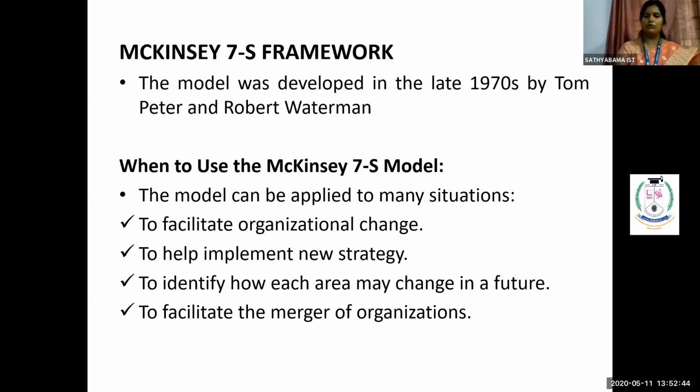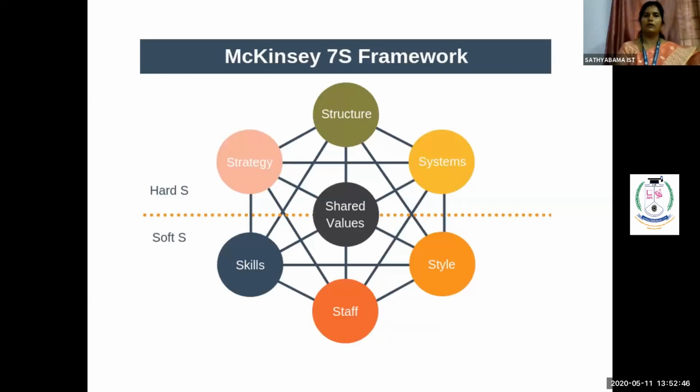So now we can see what the framework is. This is the 7S framework. This is a very important, repeatedly asked university exam question where the students have to focus on this particular McKinsey 7S framework model. You can see there are 7 S's. The first S is your structure, then the second S is your system, then the third is your style, your staff, your skill, your strategy, and your shared values.